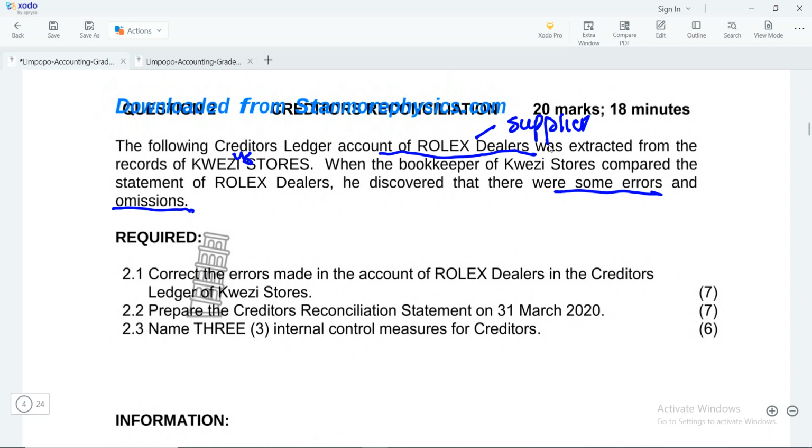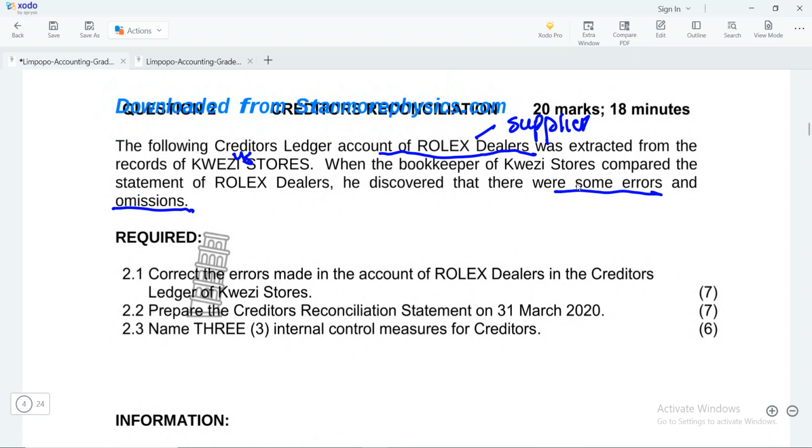So here they're saying that our supplier is known as Rolex Dealers, and that this was extracted from the records of Quasi Stores. Quasi Stores refers to us as a business, and whenever you do a creditors reconciliation, you need to understand who is the supplier and also who is the business. You need to be able to identify those. And here they're saying that when the bookkeeper of Quasi Stores compared the statement of Rolex Dealers, remember Rolex Dealers is our supplier, he discovered that there were some errors and omissions.